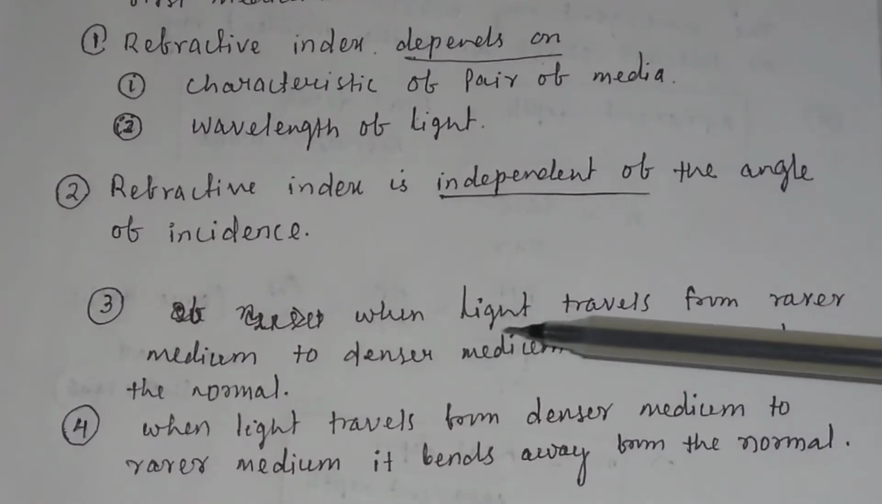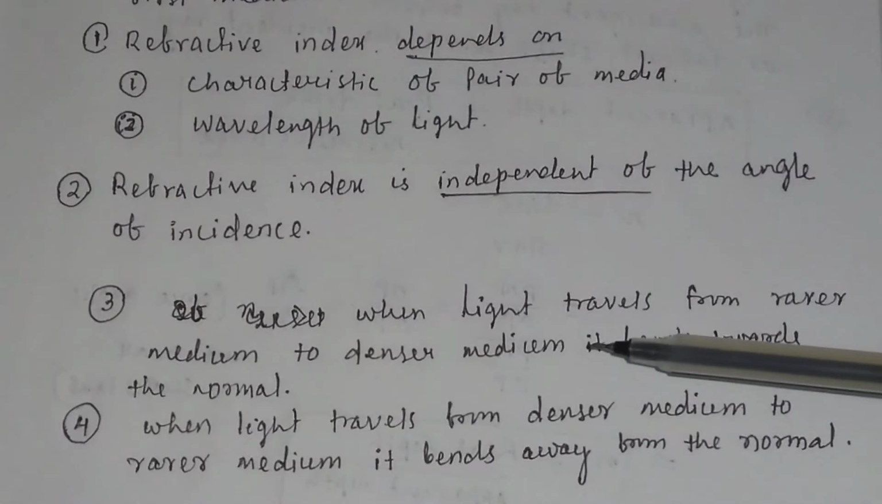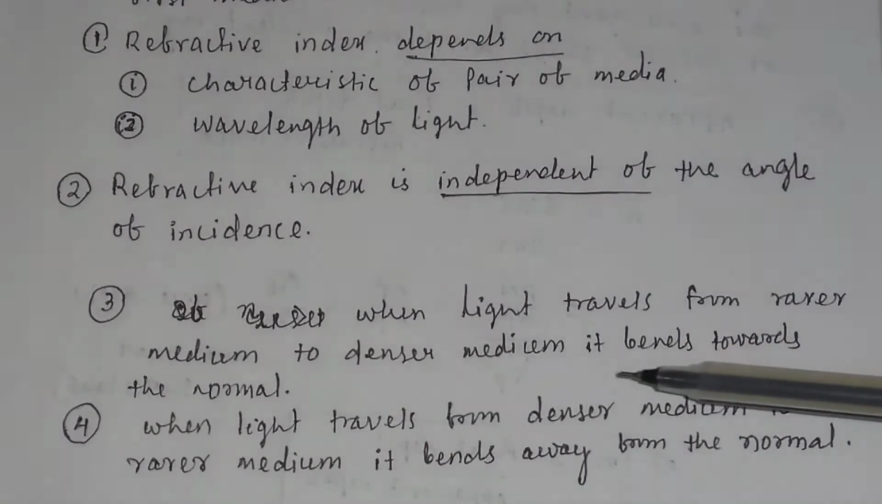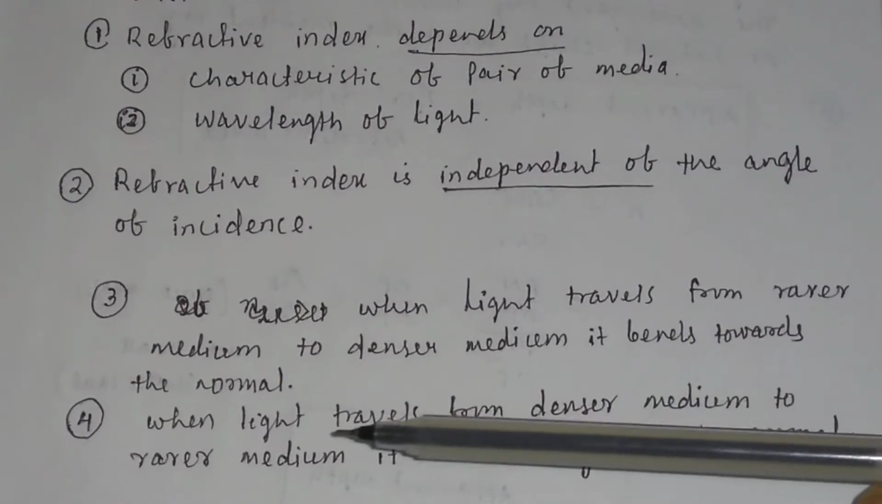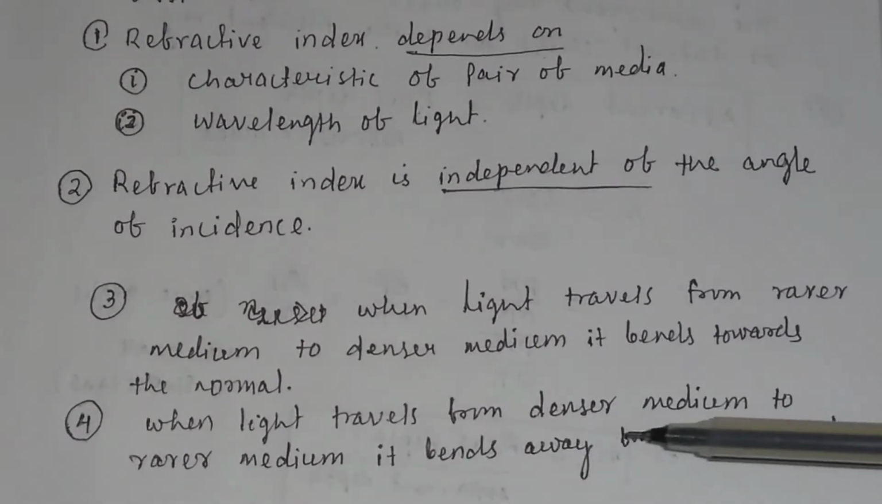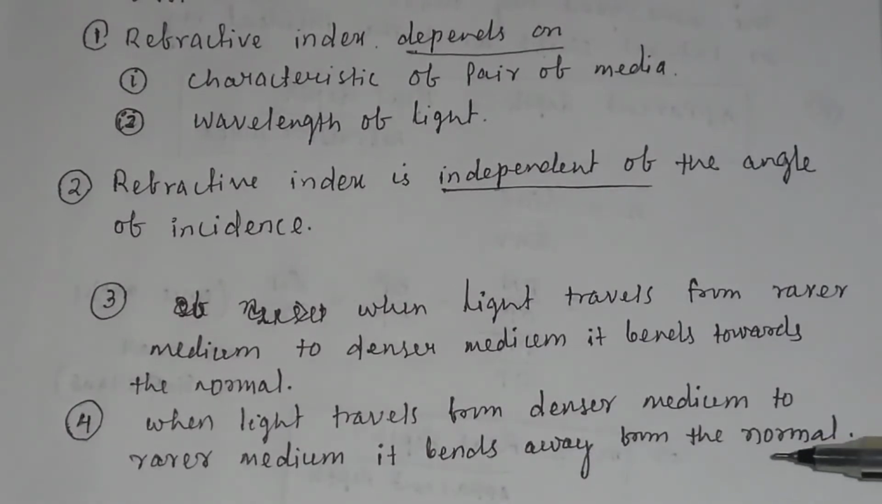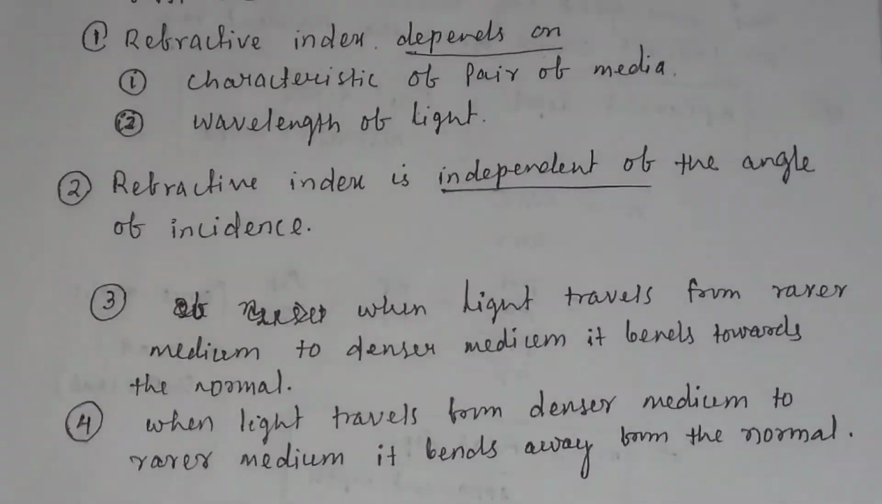Number three, when light travels from a rarer medium to a denser medium, it bends towards the normal. And number four, when light travels from a denser medium to a rarer medium, it bends away from the normal.